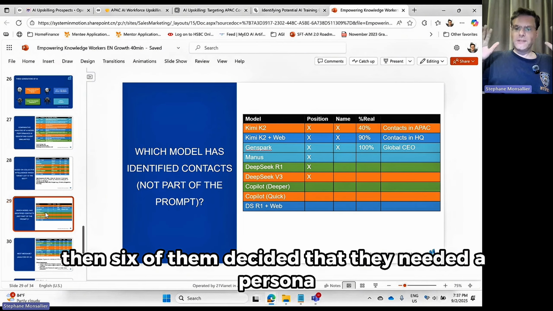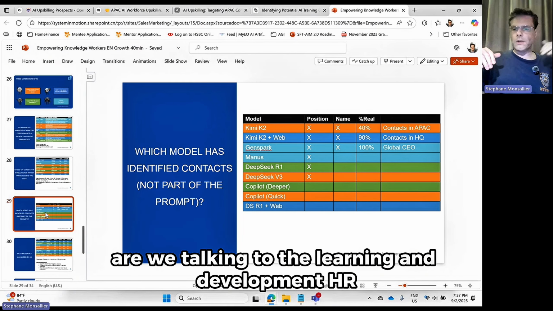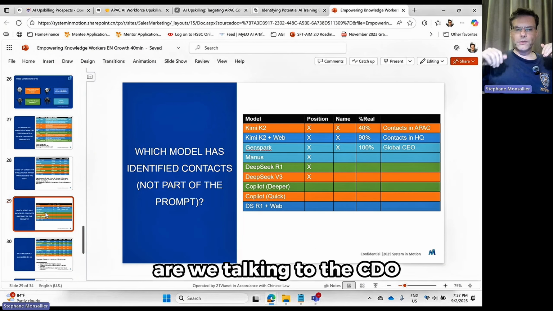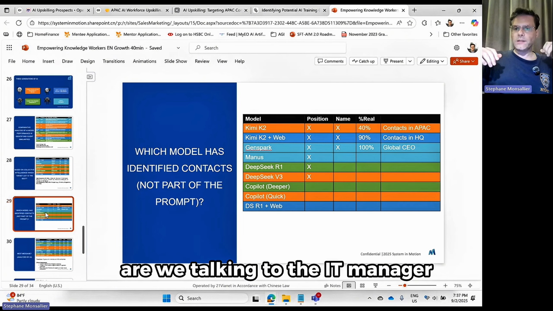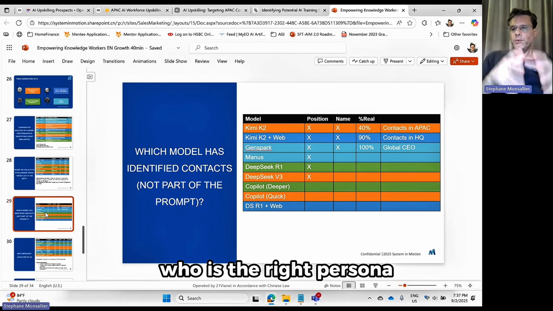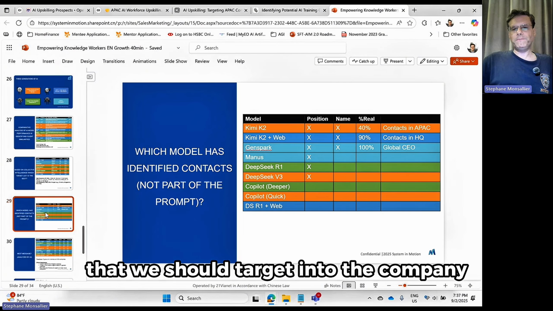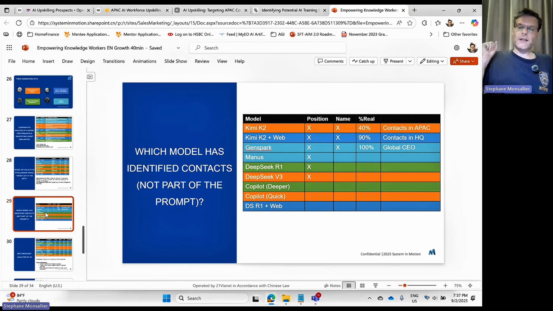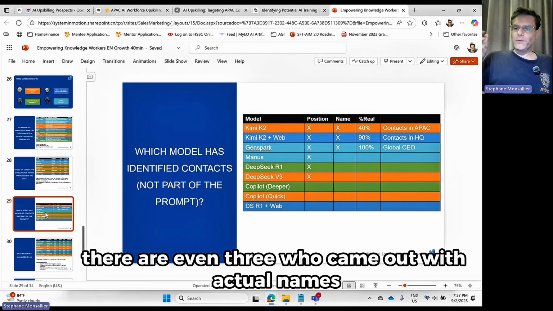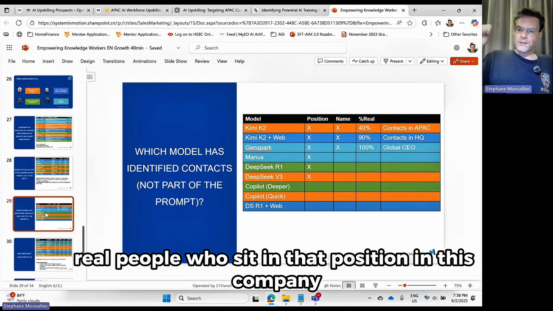Then 6 of them decided that they needed a persona. They need to know, are we talking to the learning and development HR? Are we talking to the CDO? Are we talking to the IT manager? Who is the right persona that we should target in the company? But out of these 6, there are even 3 who came out with actual names, real people who sit in that position in this company.